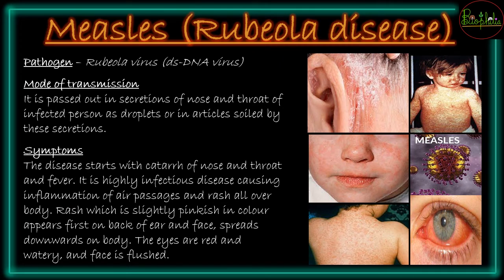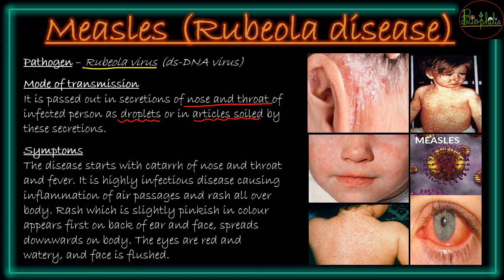The next disease we see is measles, also called rubella disease. This is caused by a rubella virus, which is again a double-stranded DNA virus. The mode of transmission is from the throat and nose of the infected person, again that is droplet infection, and the articles around the infected person will also be a potent source for the mode of transmission.